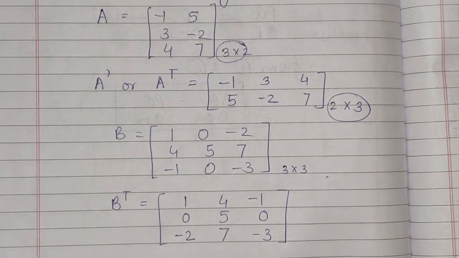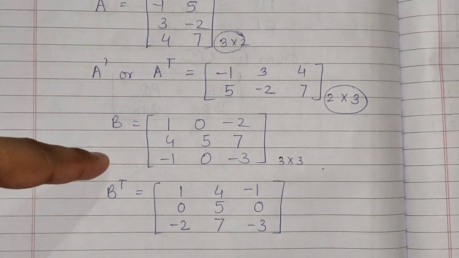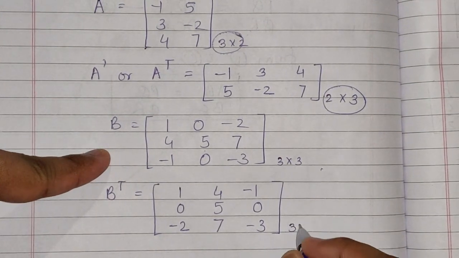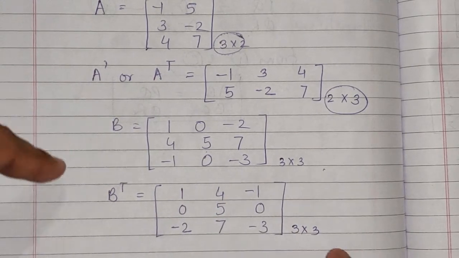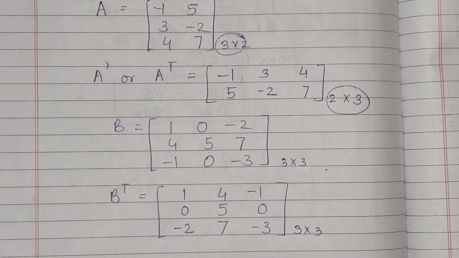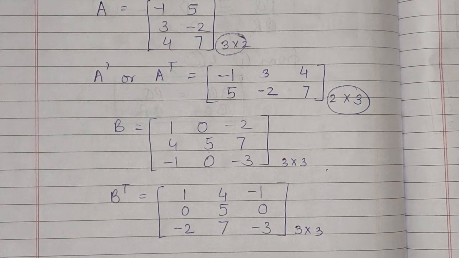But you can see that it is a square matrix. So here the order still remains the same. That means 3 rows and 3 columns. The order will not change in the case of a square matrix. So here we have interchanged all the rows into the columns.